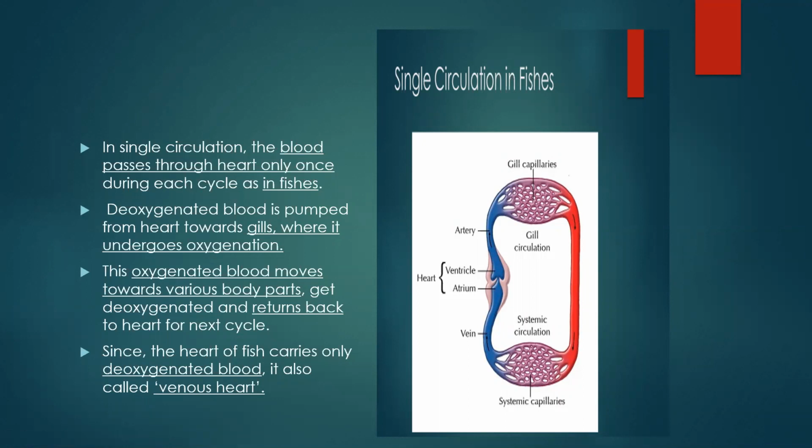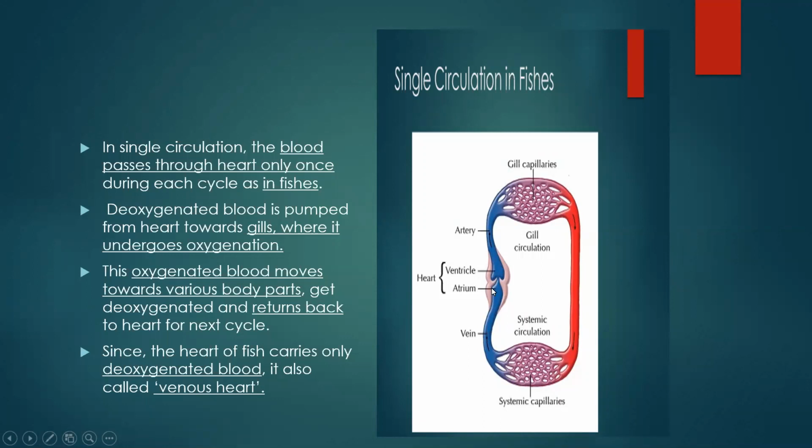Now what happens in single circulation? Deoxygenated blood is pumped from the heart towards gills where it undergoes oxygenation. Now when we see the heart of the fish, it has one atrium, that is one auricle, and one ventricle. Veins bring deoxygenated blood.